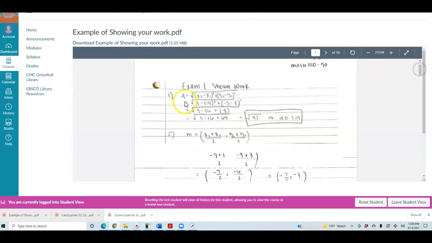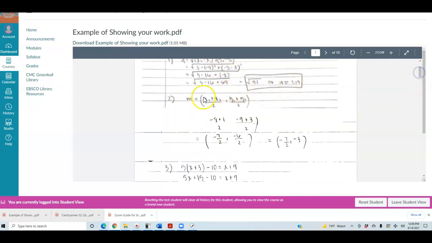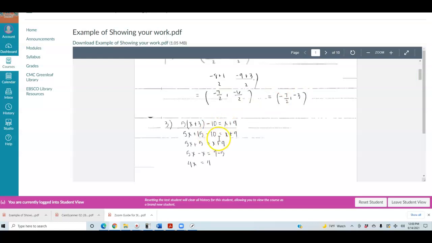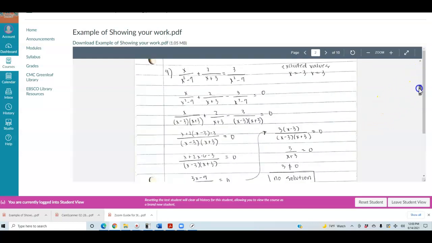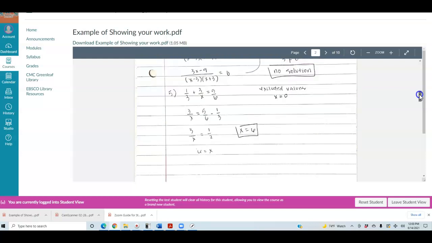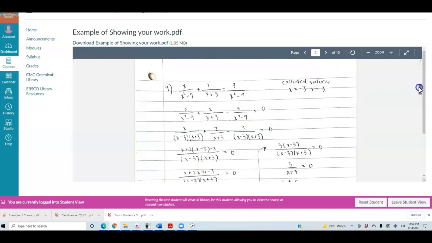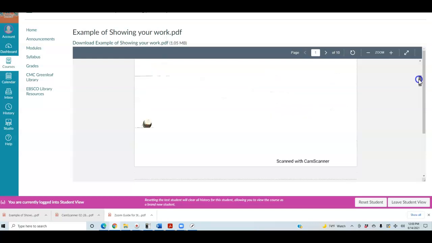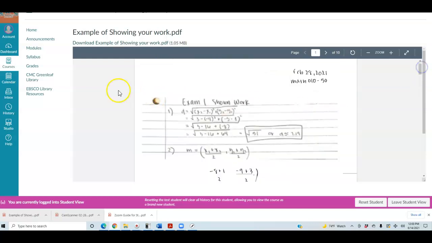So for example number 1, you're going to show your work on a piece of paper and then answer the question correctly. Number 2, same thing. Show your work and then answer your result. Again, show your work. So this is what you're going to do for each question, and then once you're done writing it in chronological order, you're going to upload it to where it says upload your document. If you need extra help with this, you're always welcome to come and see me during office hours.